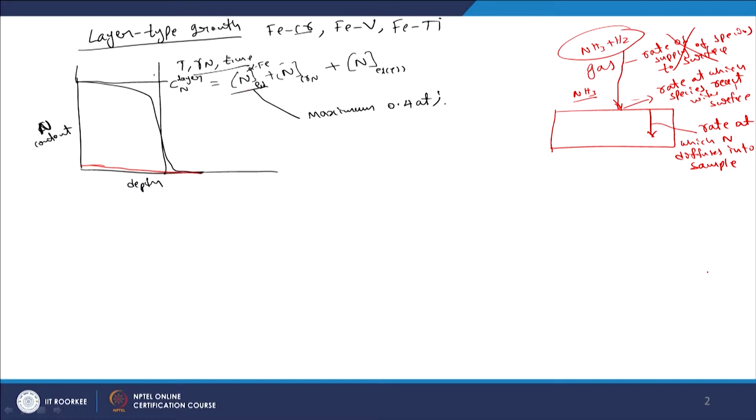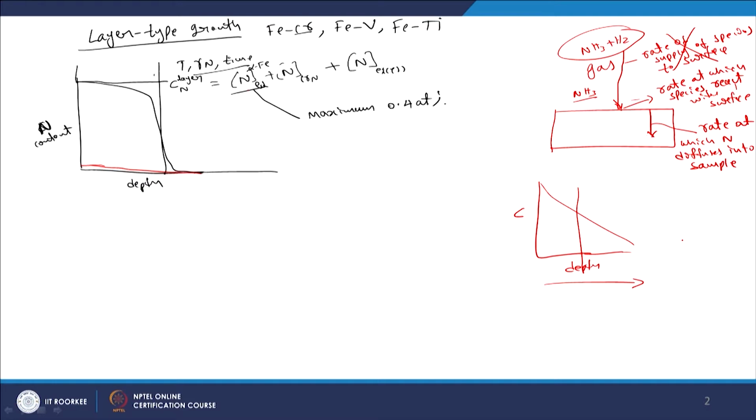Now, in order to understand this diffusional kinetics, let us just recapitulate the diffusion equations, the Fick's diffusion equations. For example, if you have a concentration having a certain profile like that, this is the diffusion direction, and this is the depth along which diffusion is happening.